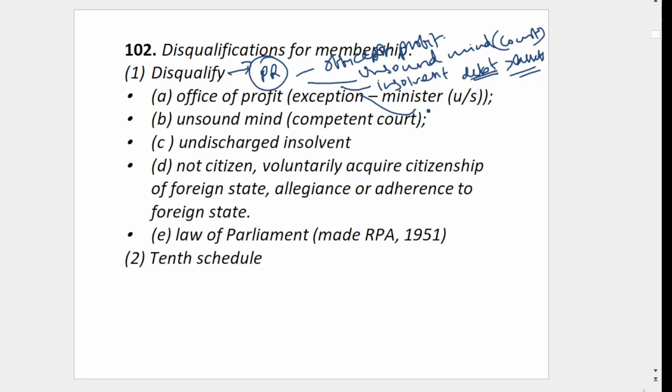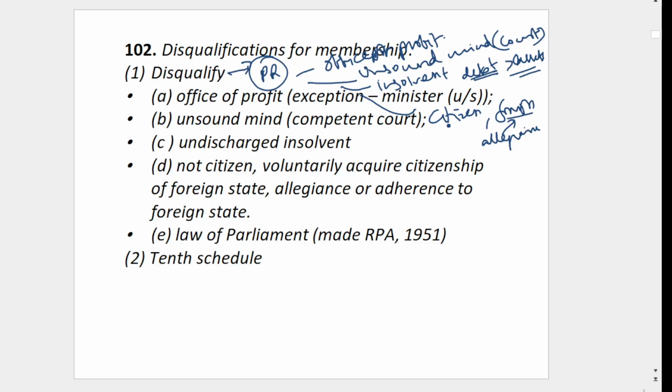And then if you are not a citizen of India, or you acquired foreign citizenship, or you showed allegiance or loyalty to some country, or you are sticking to that country, in some such cases the President can disqualify. Being an MP, you must support India and be a good Indian.